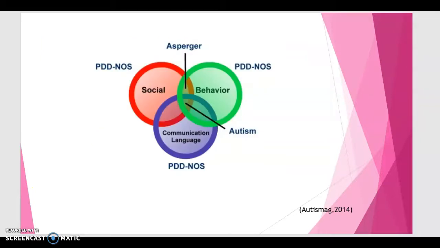Looking at the Venn diagram provides a visual of how these types overlap. It is important to notice that not everyone with ASD has challenges in social, communication, and behavior. And if you take notice, the PDD, it's a little bit of each. It doesn't mean they have to overlap. Asperger's fits in here. Your autism fits in where all 3 of them overlap. So it's very important. If you take notice, the other 2 are not mentioned in this Venn diagram because they have little pieces of everything.